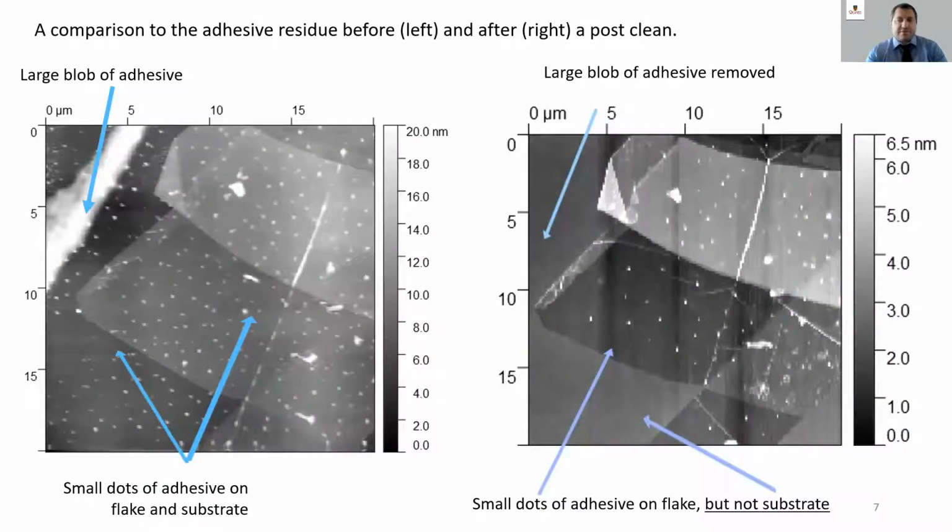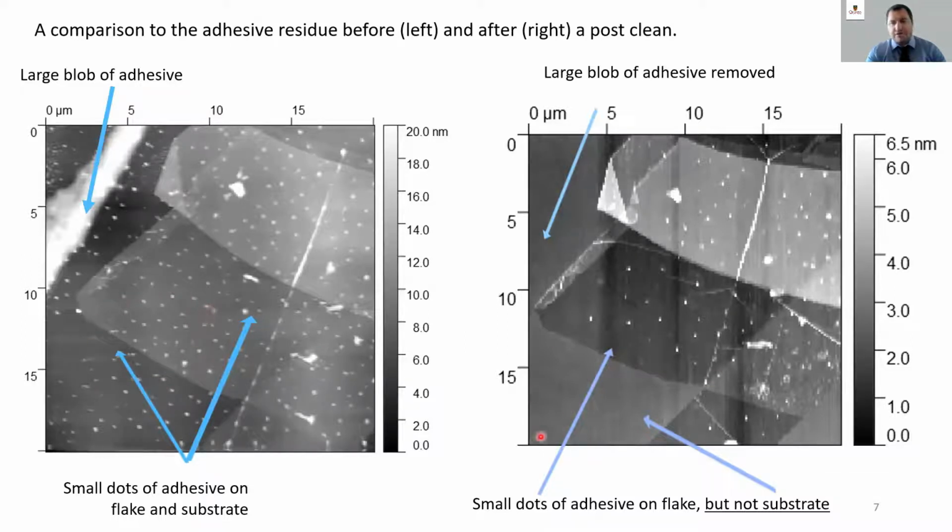These AFM images are the same flake from the previous slide. The image on the left here is from before the cleaning process, and the image on the right is from after cleaning. These little white dots we believe to be deposited adhesive. They're not visible in the original optical image just because they're so small.